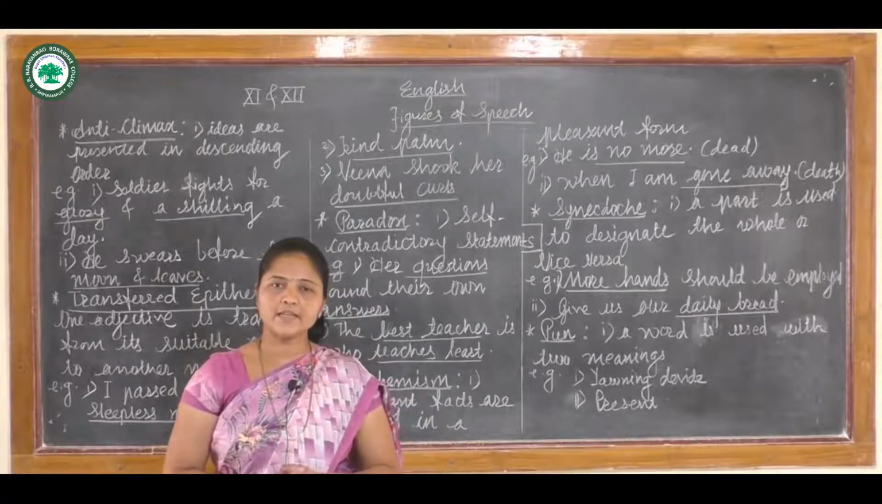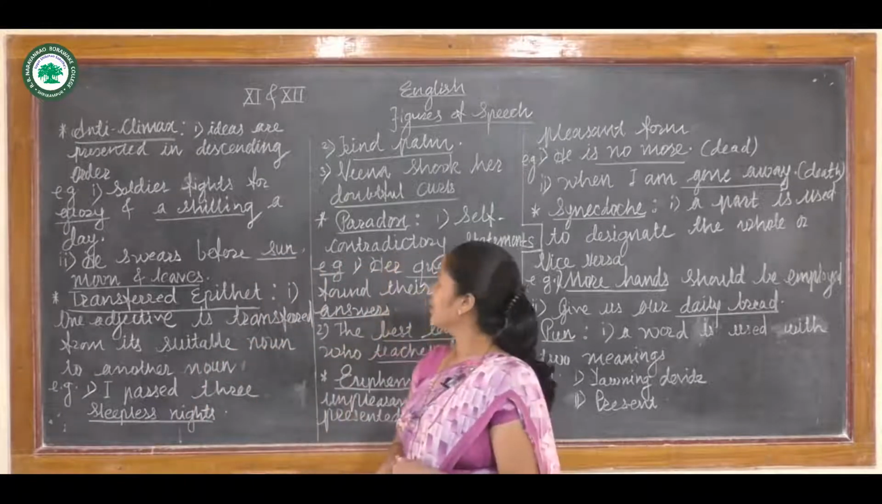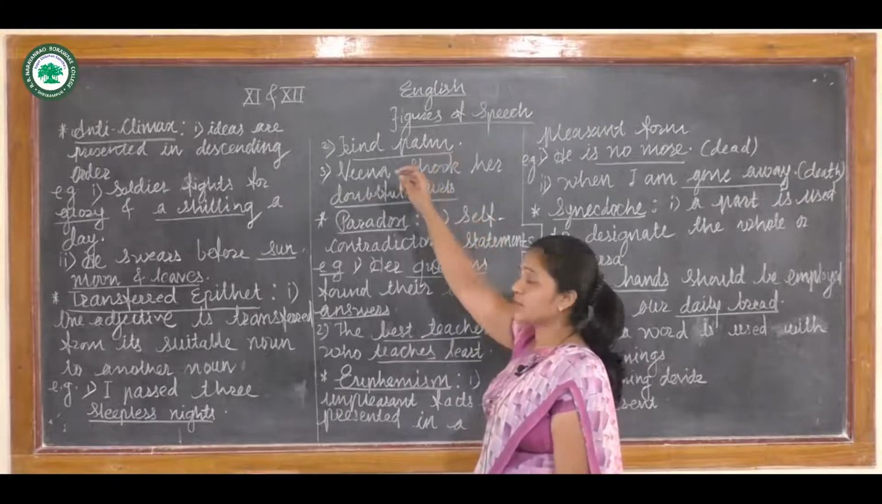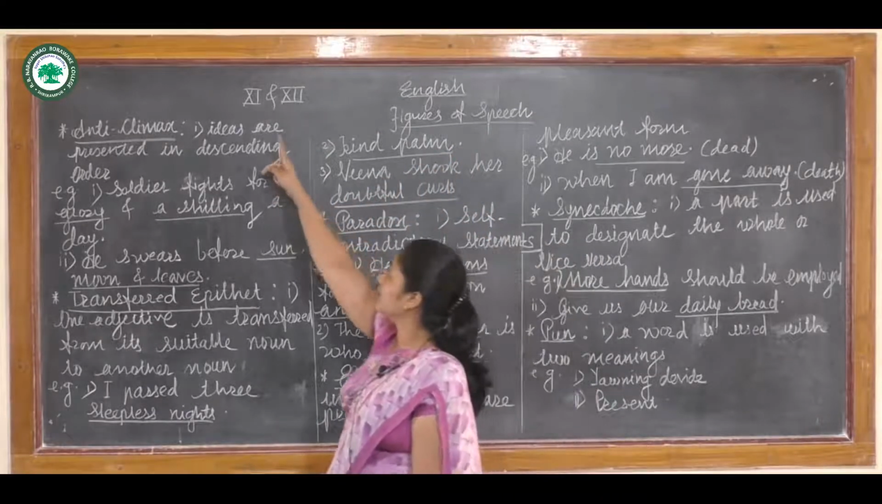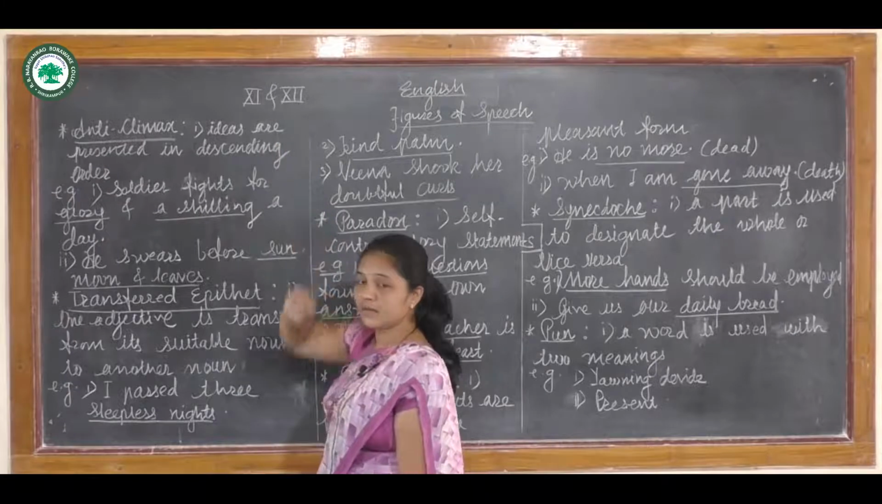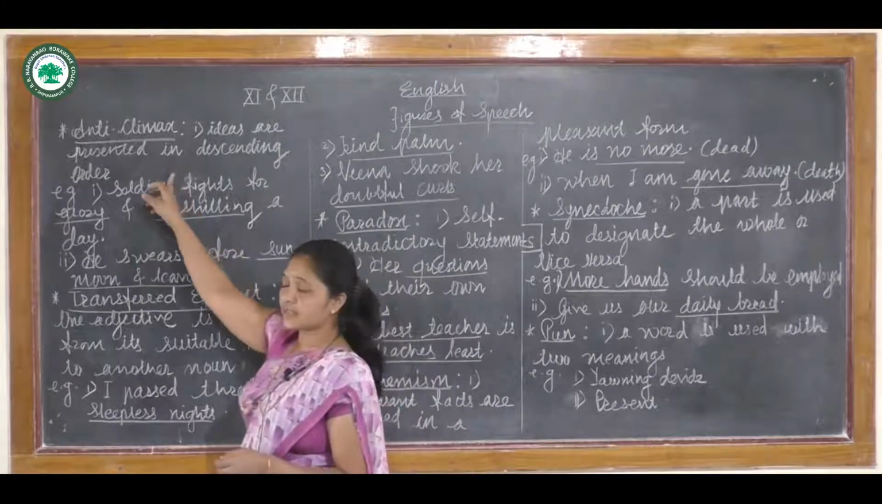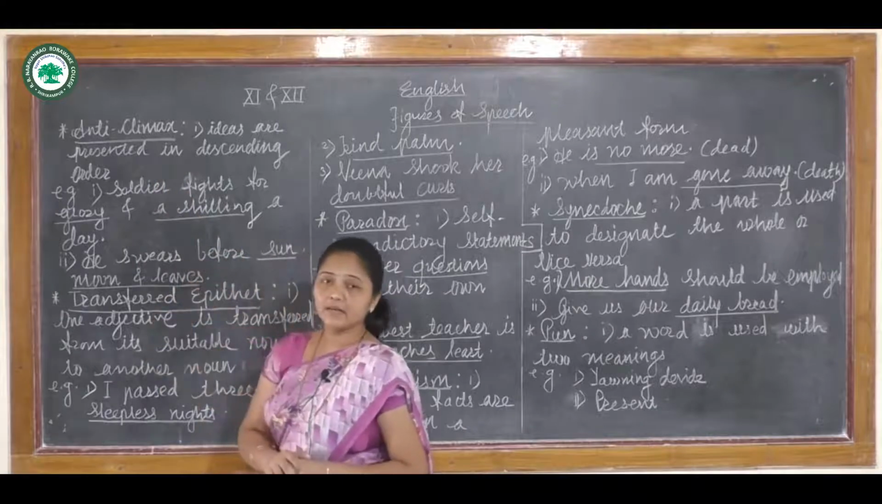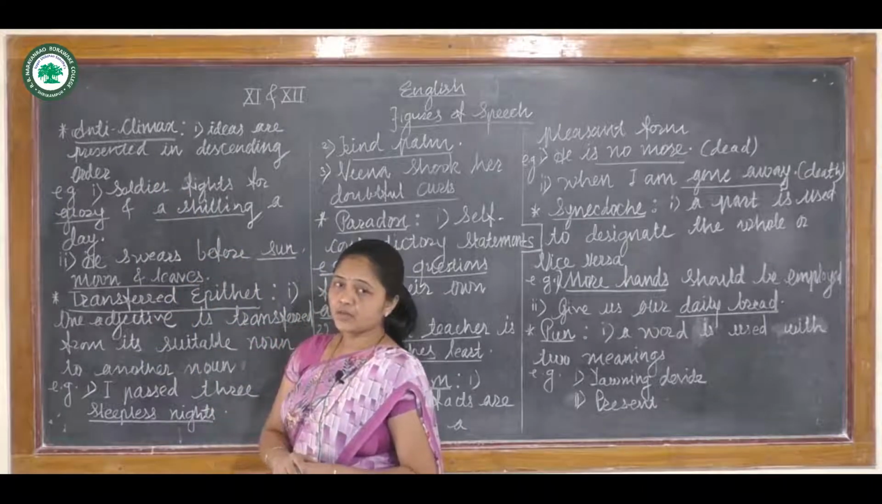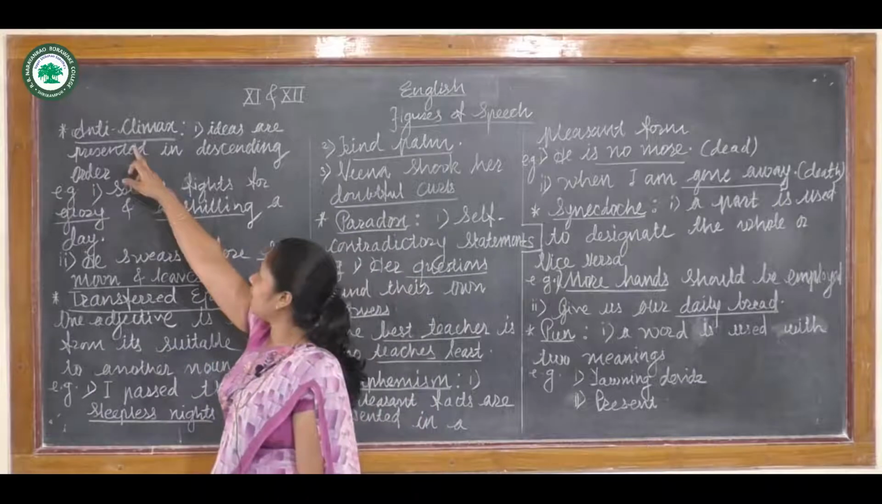It's our second lecture on figures of speech. You have figures of speech in 11th and 12th standard. In this lecture we are going to see anticlimax. Before this we have completed the climax figure of speech. So now we are going to see anticlimax.